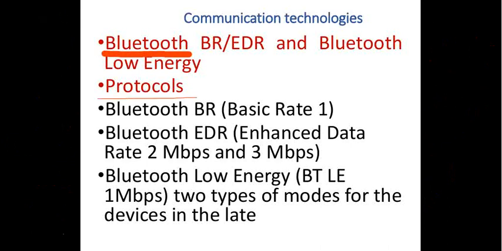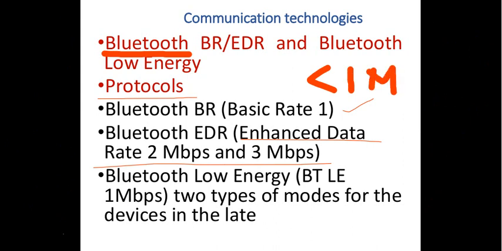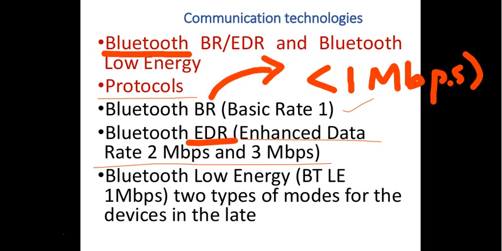The protocols, the basic rate, that is basic rate 1, and enhanced data rate. The enhanced data rate gives you a transmission rate of about 2 million bits per second up to 3 million bits per second, and definitely your basic rate here is less than 1 Mbps. That is called the basic rate, and the enhanced data rate gives us 2 Mbps to 3 Mbps, right? And you have got Bluetooth low energy, right?